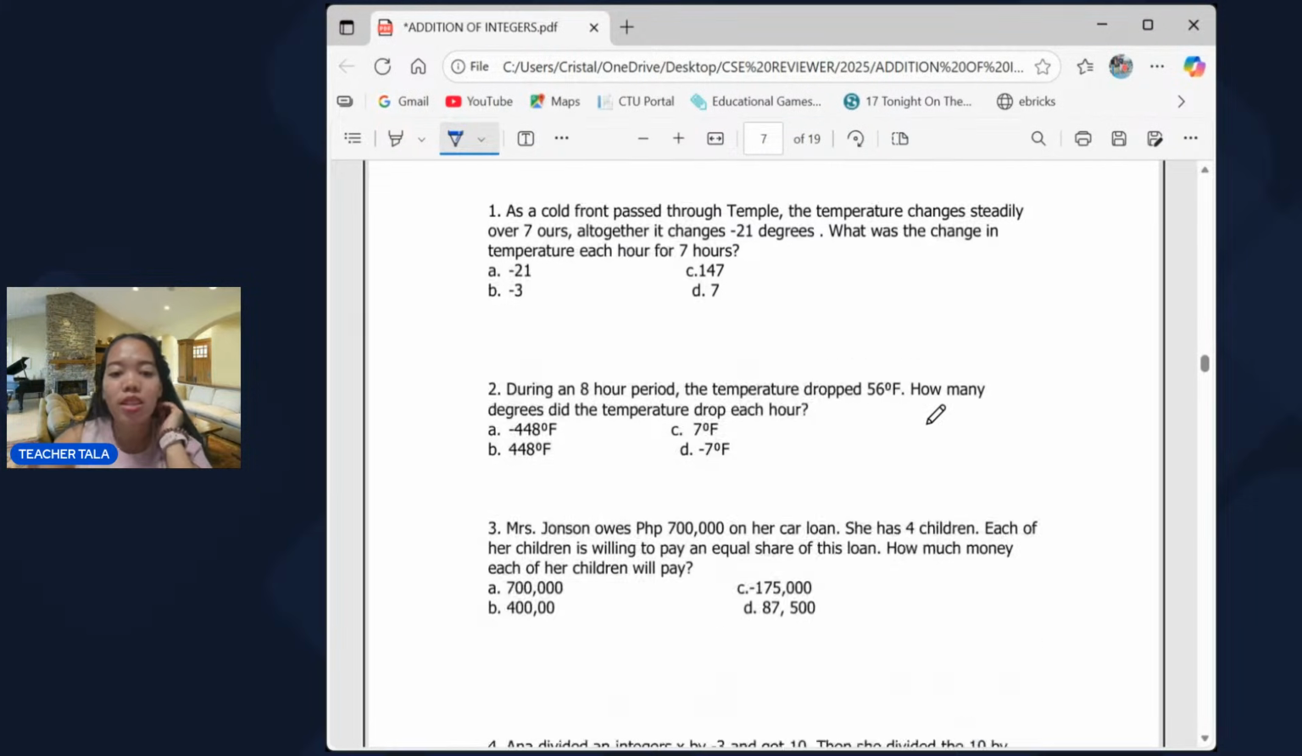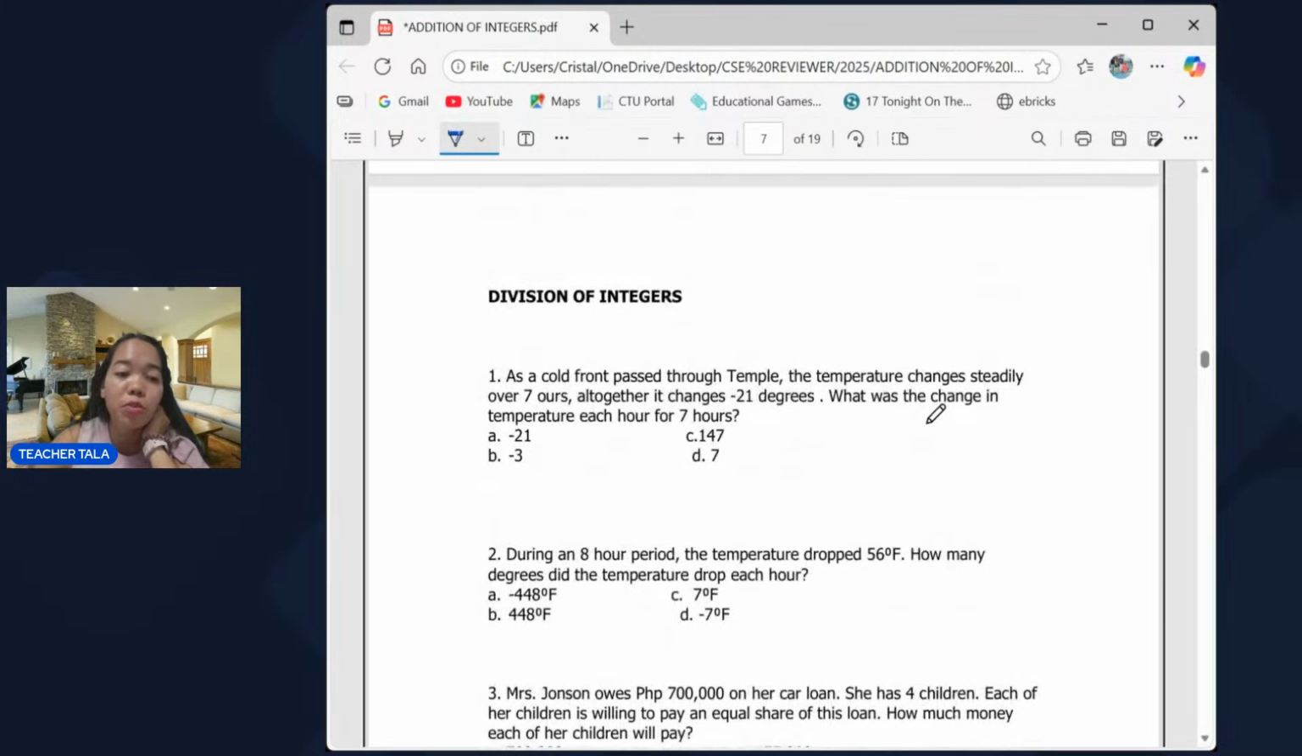We have number 1. As a cold front passes, what is our rule in division? So in division, it's the same. Division of integers has the same rule as in multiplication of integers. So you're just going to divide the number as it is, and the sign is what you have to watch. So when the signs are the same, the answer is positive, and when the signs are different, the answer is negative.